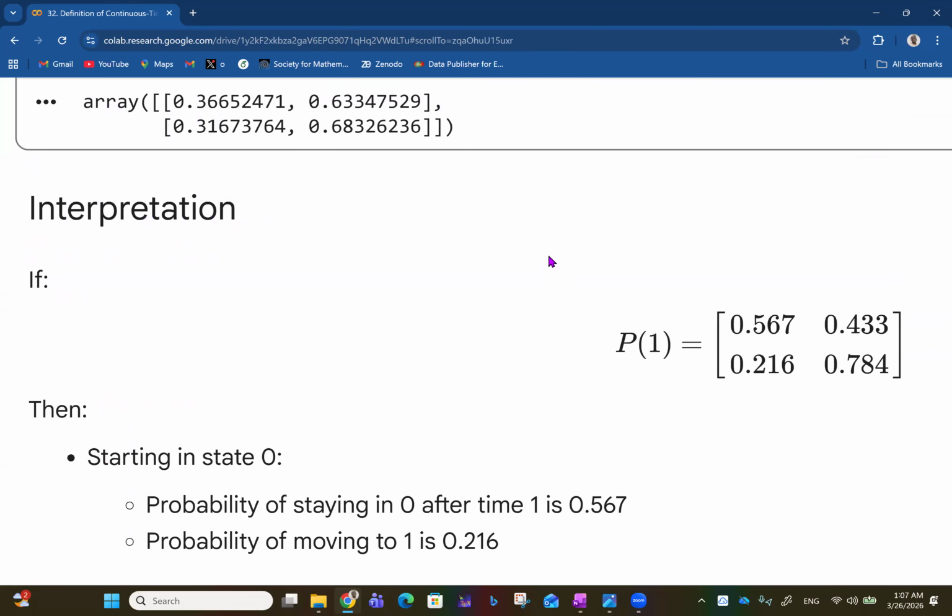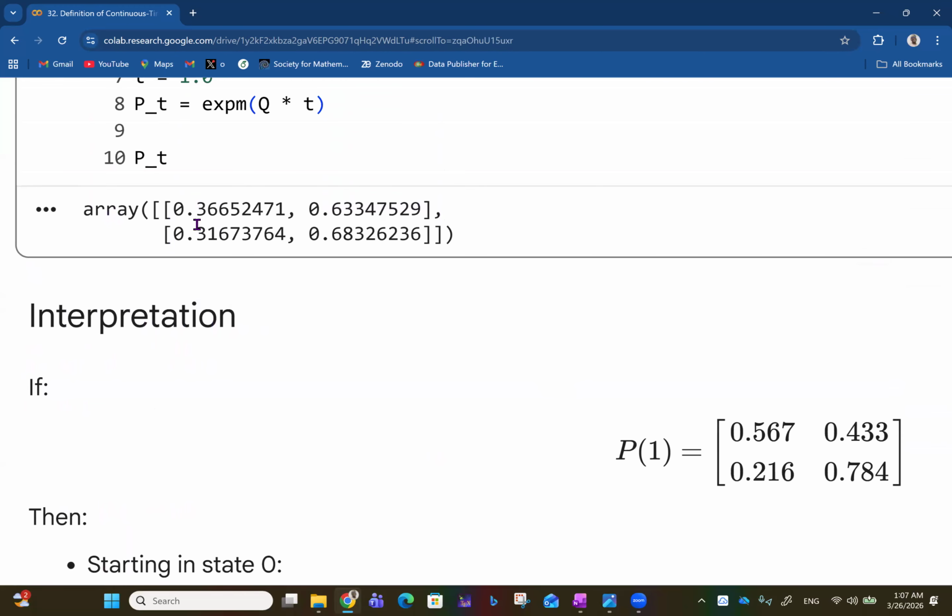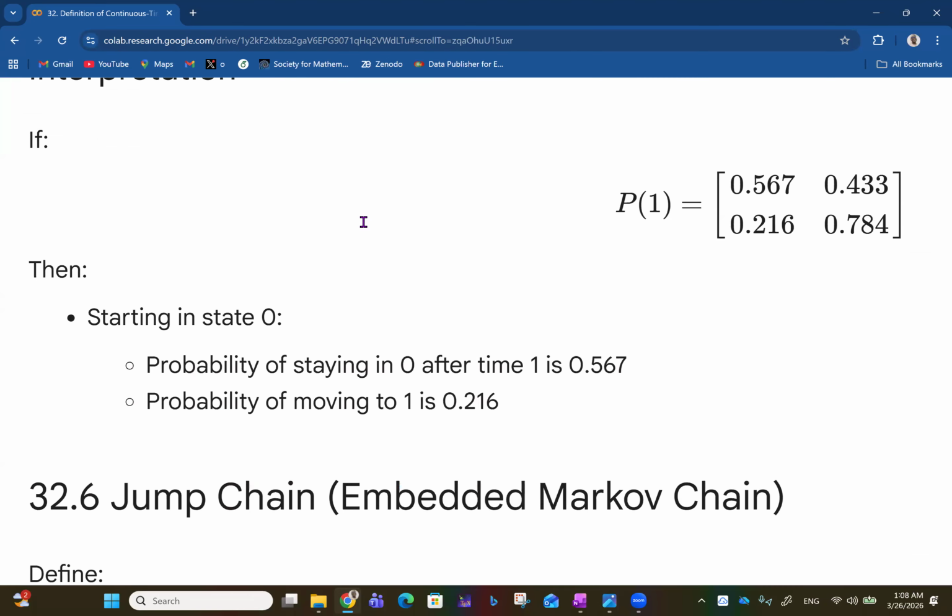Basically, the results we got are right here. Staying in state 0, the probability is 0.366 and all that. Moving from state 0 to state 1 is 0.63. Then moving from state 1 to state 0 is 0.316. Moving from state 1 to state 1, staying in state 1, is 0.3683 and so on. But we discover that as time goes on, everything stabilizes around 0.3333 and 0.666667.